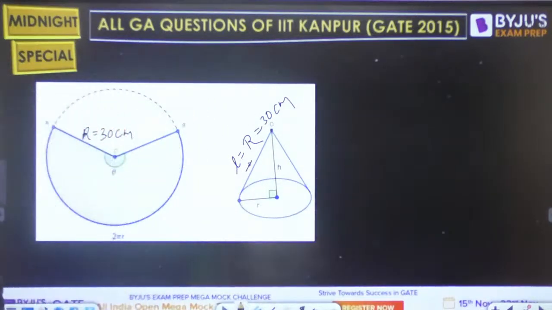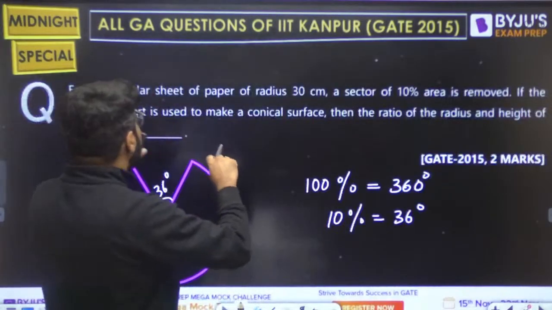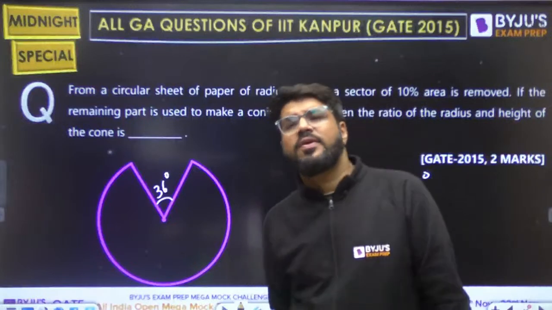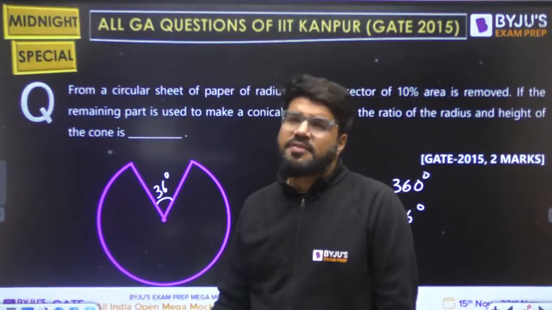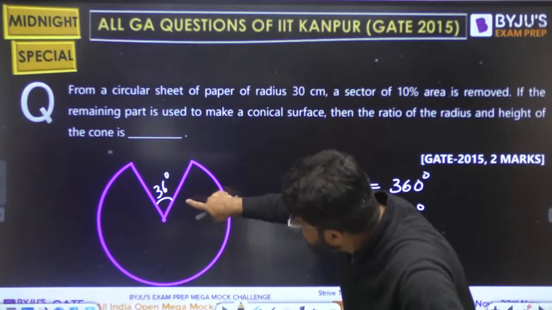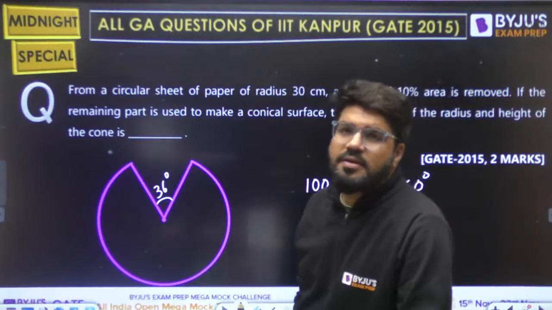But who is making this cone? The remaining part is used to make a conical surface. That means what is the total area of the conical surface? The curved surface area of the conical surface should be equal to the area of the remaining sector. So what is the area of the remaining sector?